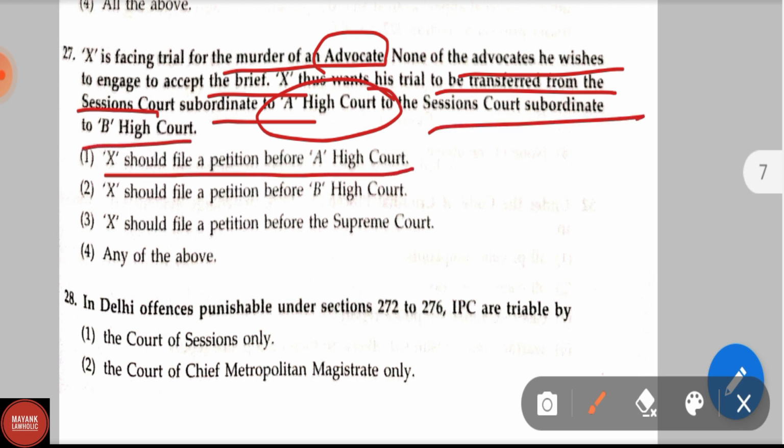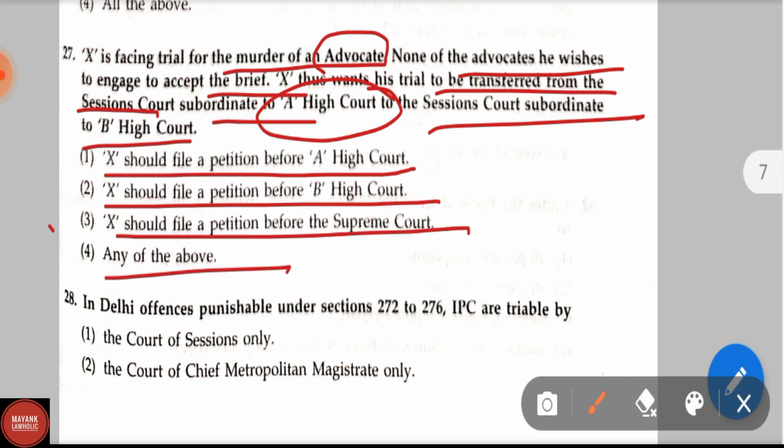Options: X should file a petition before A, High Court; X should file a petition before B, High Court; X should file a petition before the Supreme Court; and option 4, any of the above. Correct answer is option 3, X should file a petition before the Supreme Court.